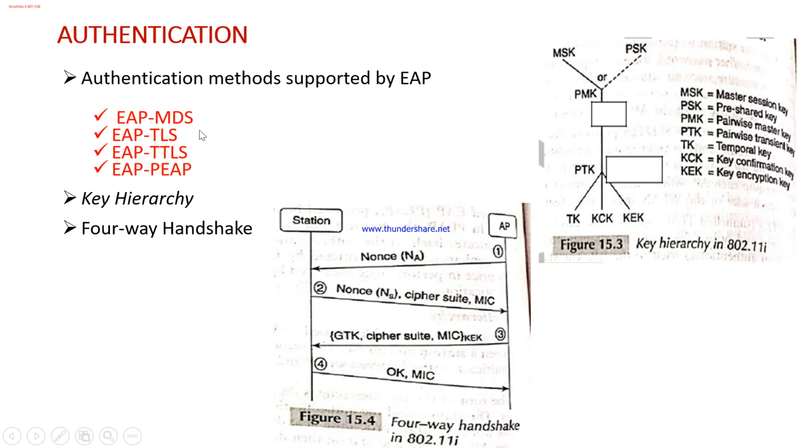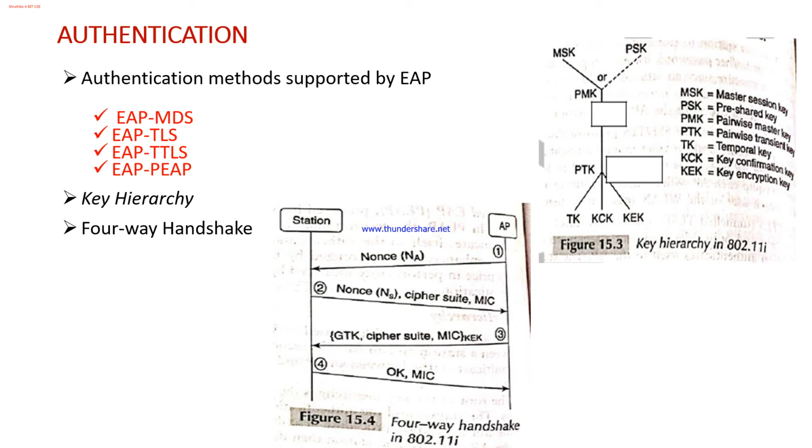Here we have the concept of mutual authentication and agreement on the master session key. This master session key is also computed by Diffie-Hellman key exchange and the digital certificate. All these concepts have been incorporated in this method, EAP-TLS. When it comes to EAP-TTLS, this is tunneled.